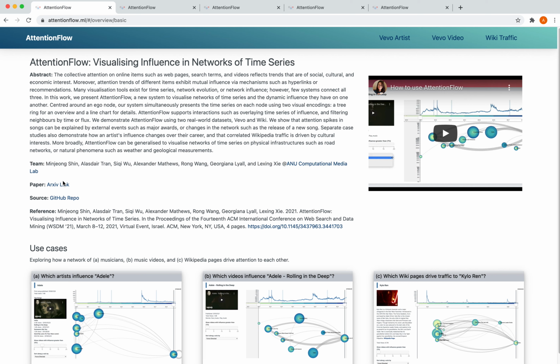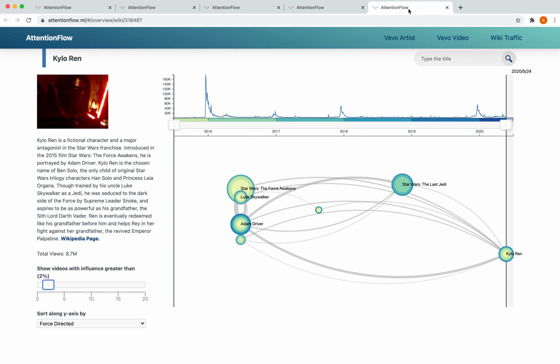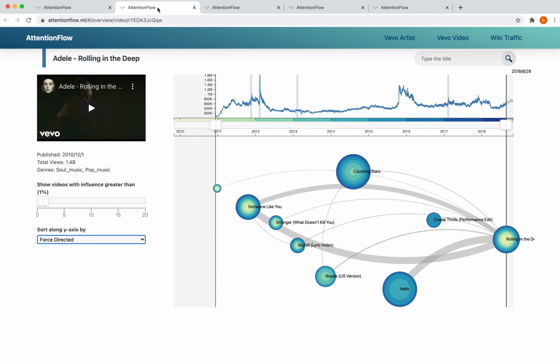In this demo, we are interested in visualizing how influence propagates in a network of time series. In particular, we're going to visualize two real-world datasets, the recommendation network on YouTube and the hyperlink network on Wikipedia. So let me just focus on the YouTube network.